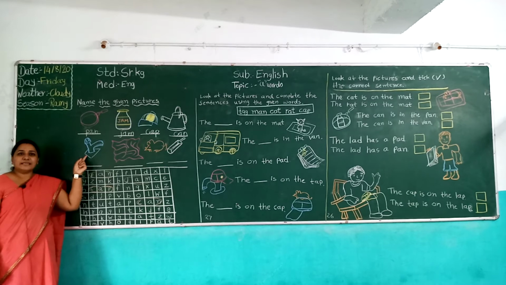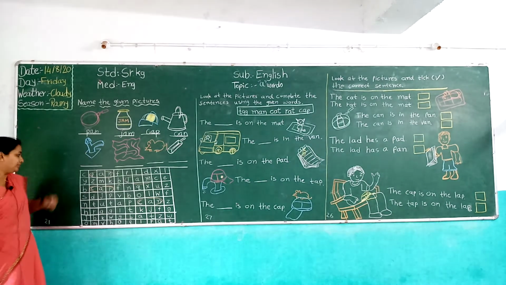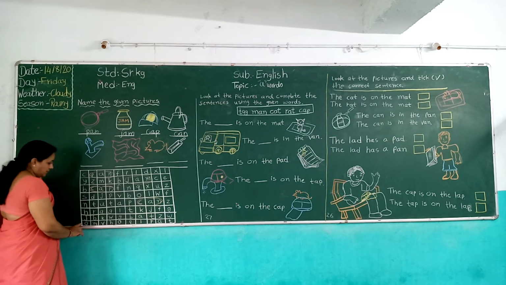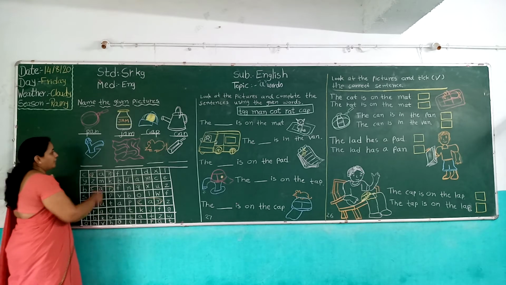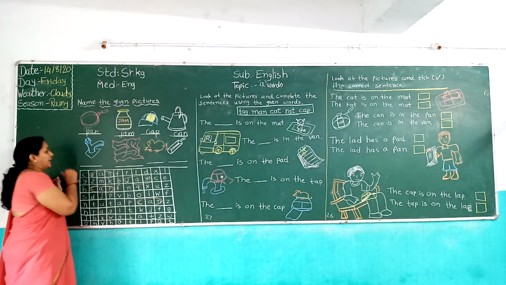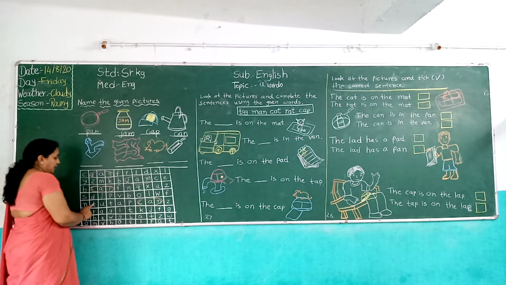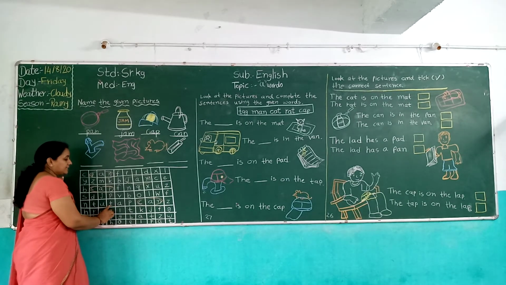Then, look. Which picture is this? It's a tap picture. Now where is tap? What is the spelling of tap? T. So we find the first letter T. Then next is tap.